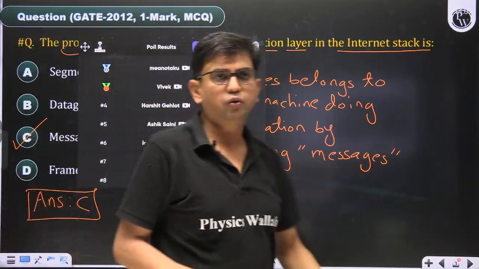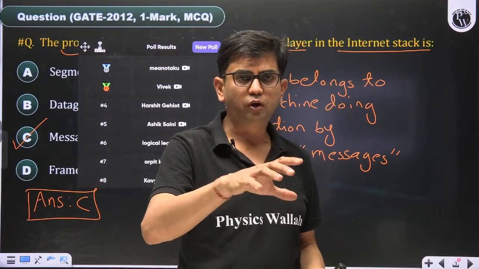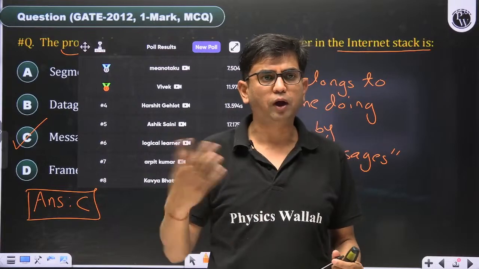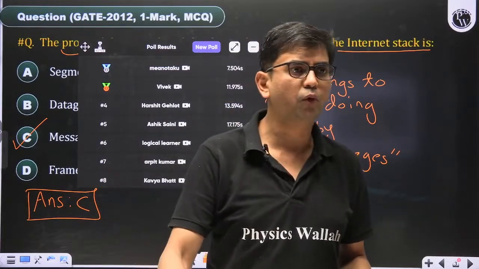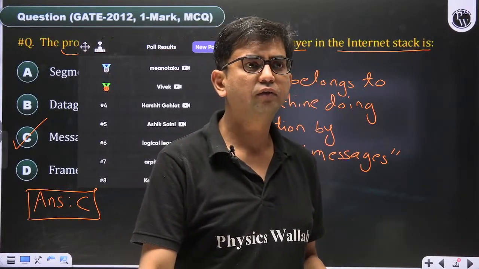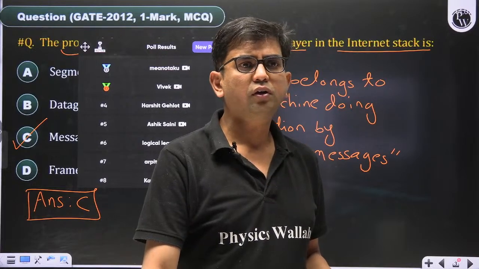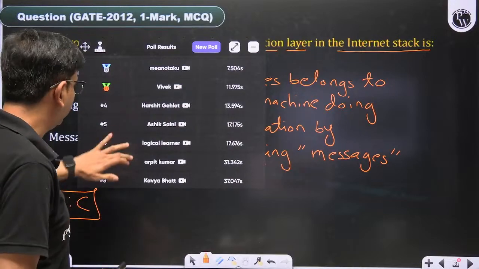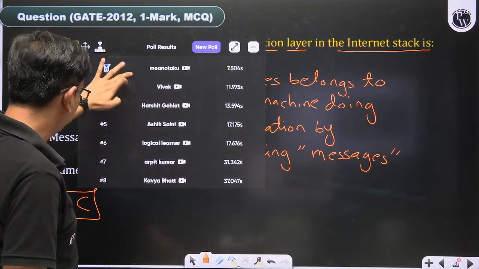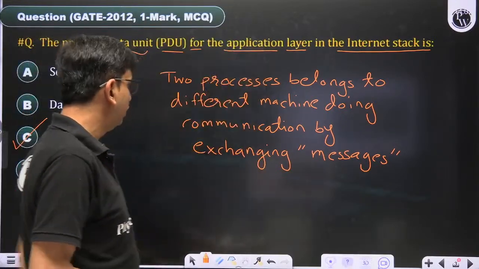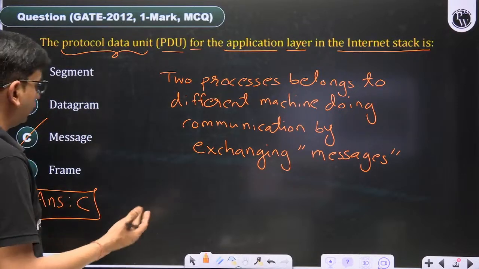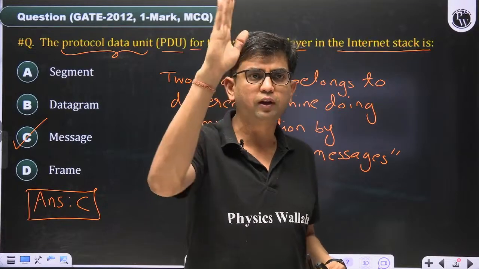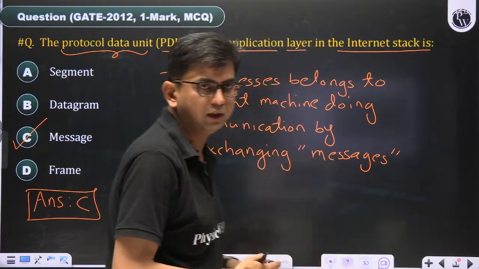So are you able to see the poll in YouTube, or are you participating in the poll through the PW app? I'm not able to see the poll here. Is it working? Through YouTube. Okay, fine. Then basically it is showing the names of the people also. Fine. So these are the people who have given the answer C. Then the answer of the question is C. If you miss the poll, if the poll is not showing in your device, then you can give the answer over the YouTube comments also.